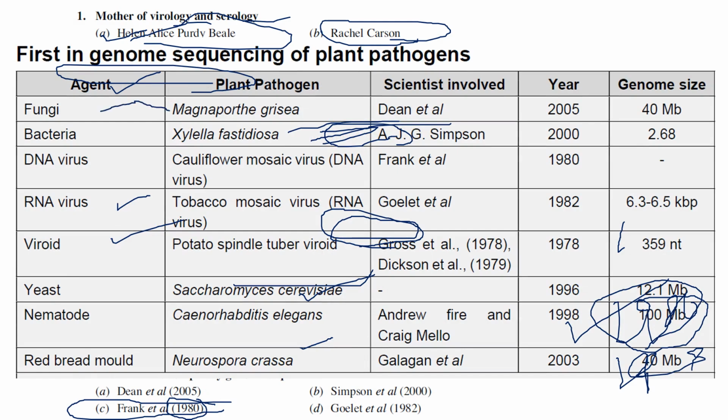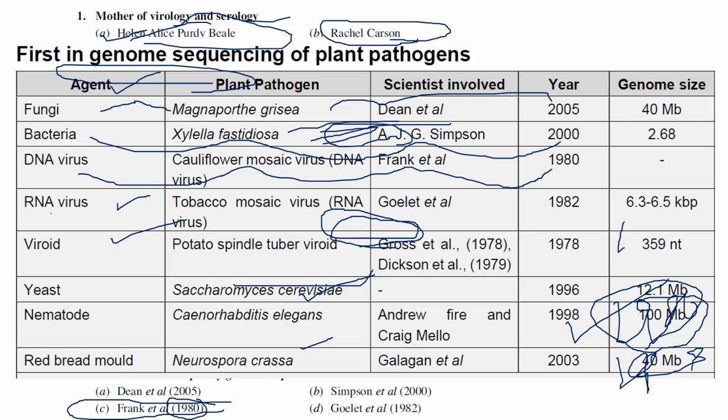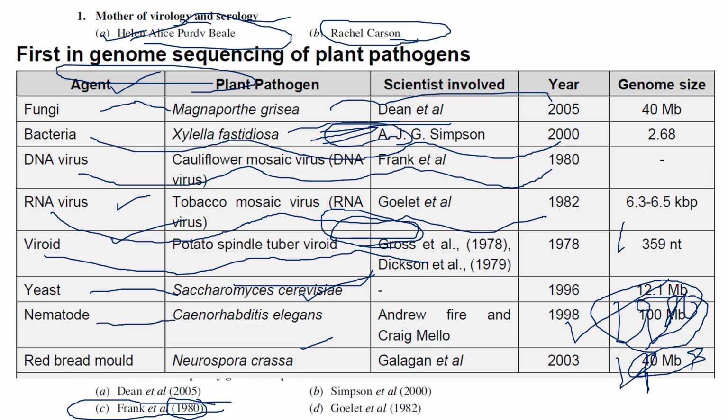First fungus completely genome sequenced is Magnaporthe grisea, sequenced by Dean et al. in 2005. First bacterium completely genome sequenced is Xylella fastidiosa, by A.J.G. Simpson in 2000. First DNA virus is cauliflower mosaic virus, by Franck et al. in 1980. First RNA virus is tobacco mosaic virus, by Goelet et al. in 1982. First viroid is potato spindle tuber viroid, sequenced by Gross and Dixon in 1978 and 79. Yeast, Saccharomyces cerevisiae, was sequenced in 1996. First nematode sequenced is Caenorhabditis elegans, sequenced by Andrew Fire and Craig Mello.